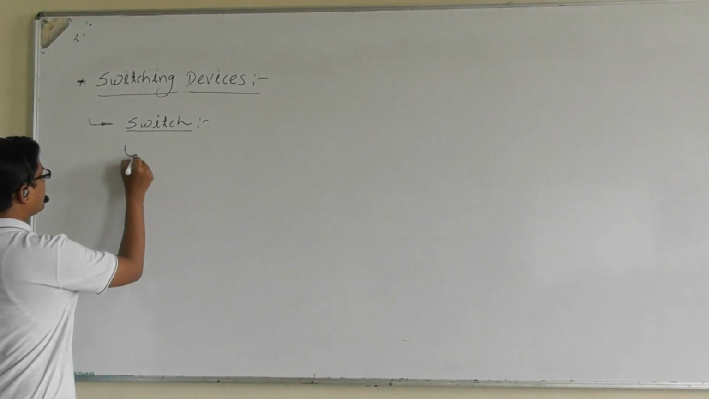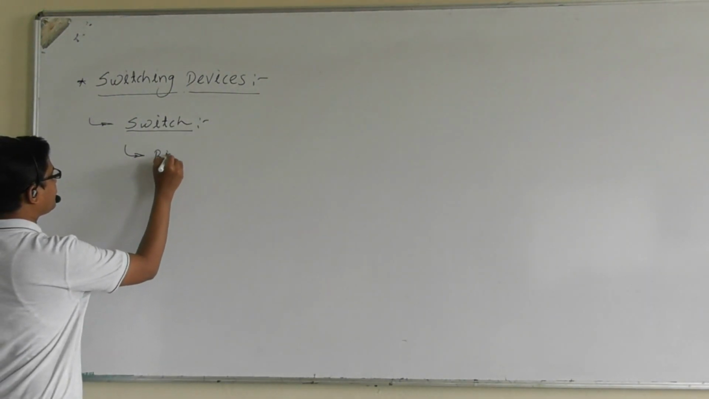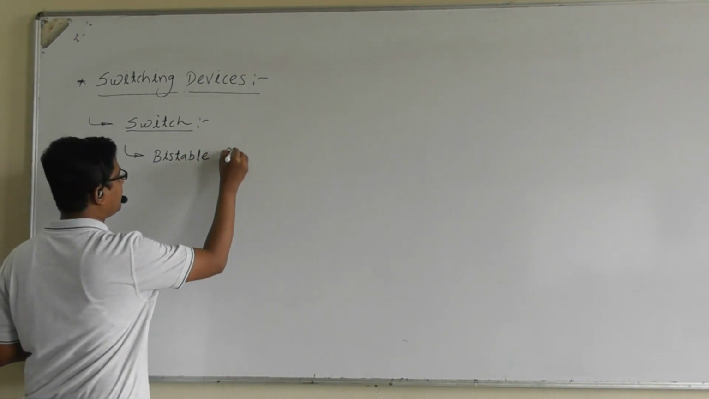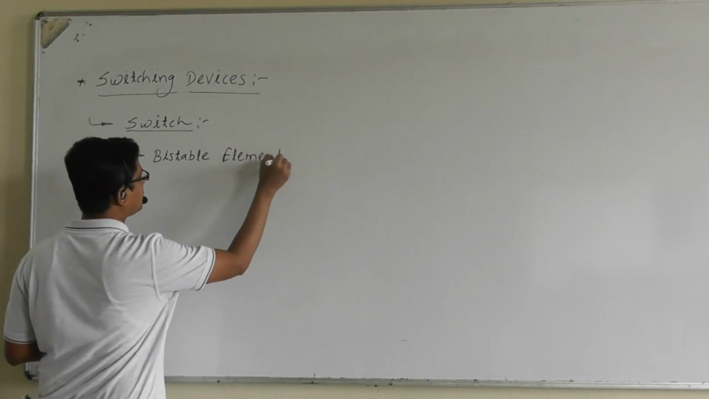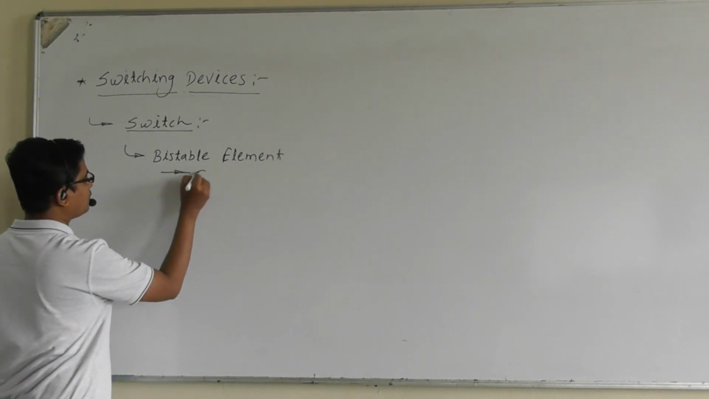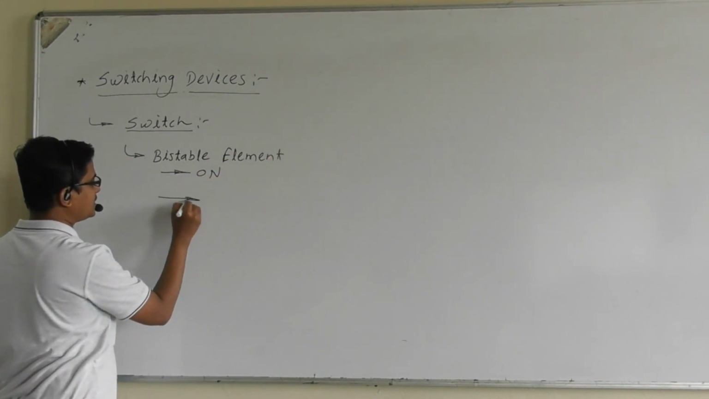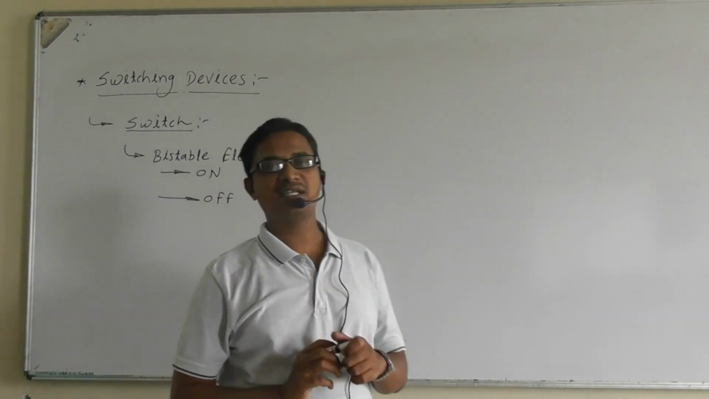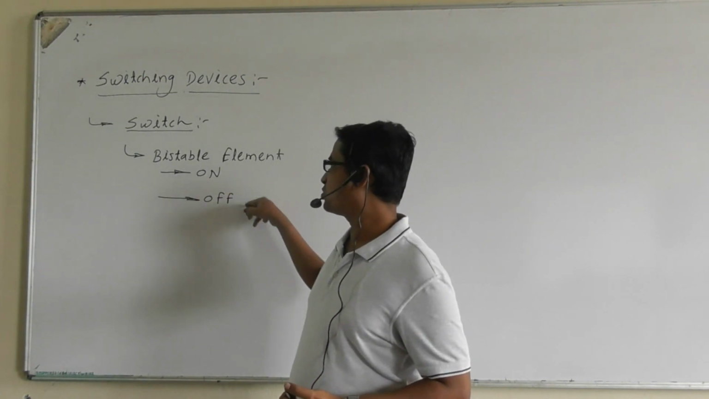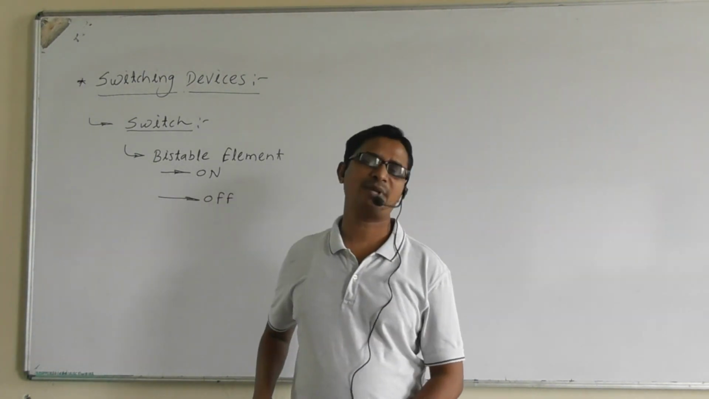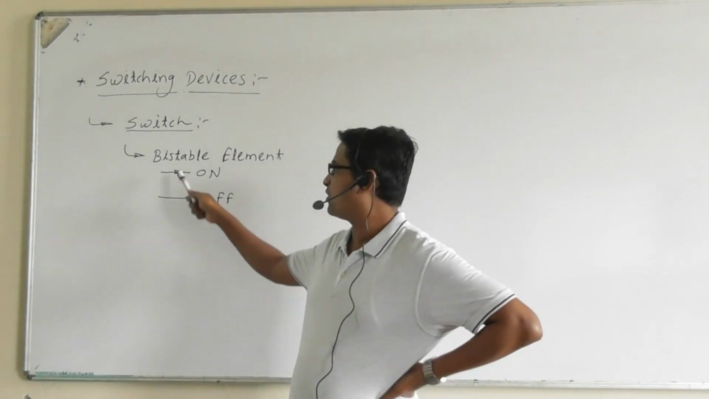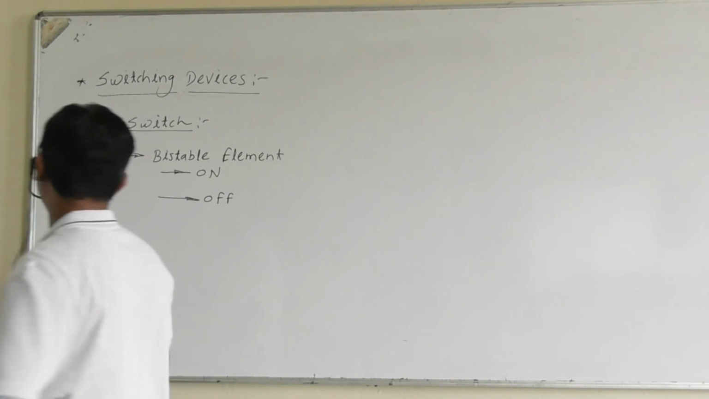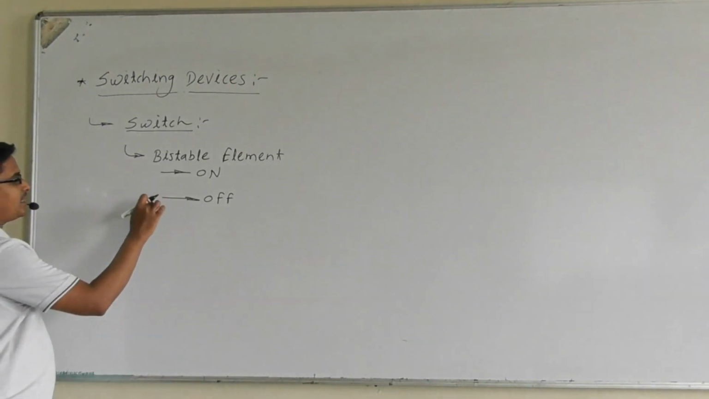Okay, so a switch is a bistable element, which performs two operations. One is on and the second one is off. Are you getting the point? It is performing the two operations, on and off. That's why it is known as a bistable. So now let us discuss the ideal switch.